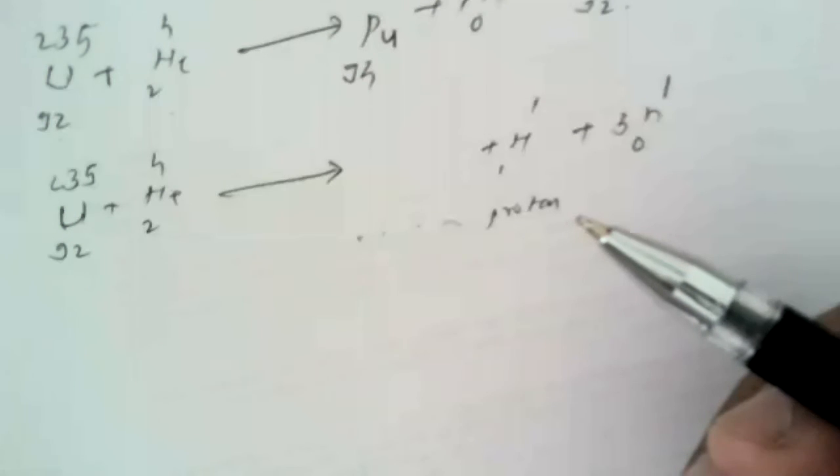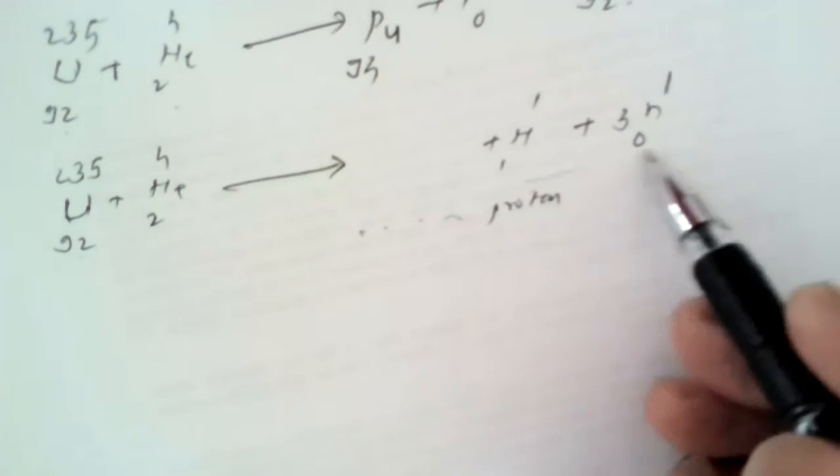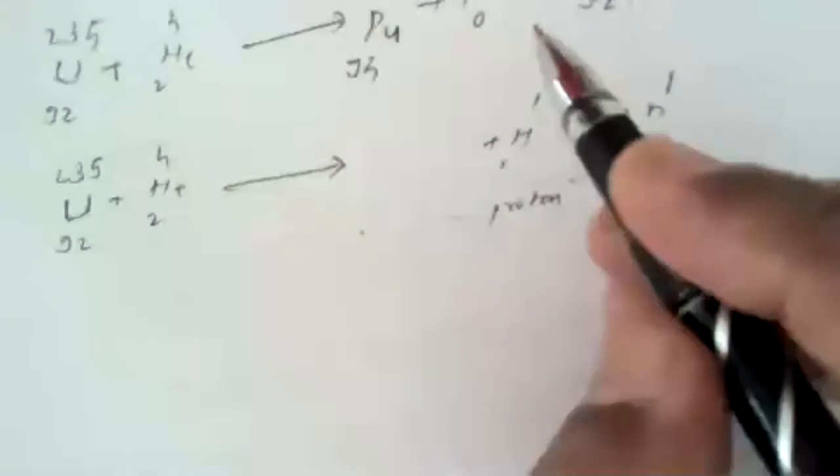Thorium. How is it? Thorium atomic number is 90. Here the total is 92 plus 4, and we have to consider this part also to arrive at the product. Thorium is not correct. Neptunium. Neptunium is the correct answer.